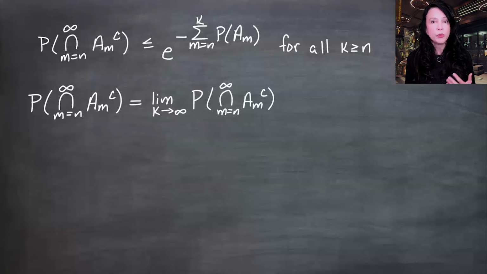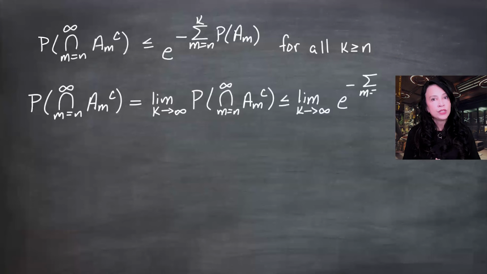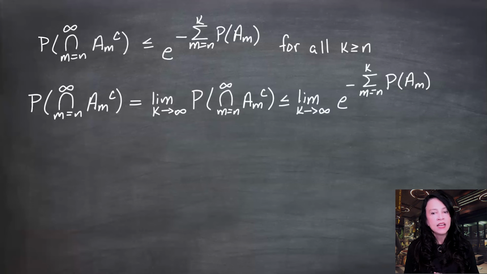Using the line above, we know that this is less than or equal to the limit as k goes to infinity of e to the negative sum, as m goes from n to k, of the probability of A_m occurring. As k goes to infinity, this k up here is going off to infinity. So I'm looking at an infinite sum. Even though I'm starting at some n, I still have an infinite number of terms as k goes to infinity, and this sum is going to diverge to infinity. We said that the full sum diverges to infinity.